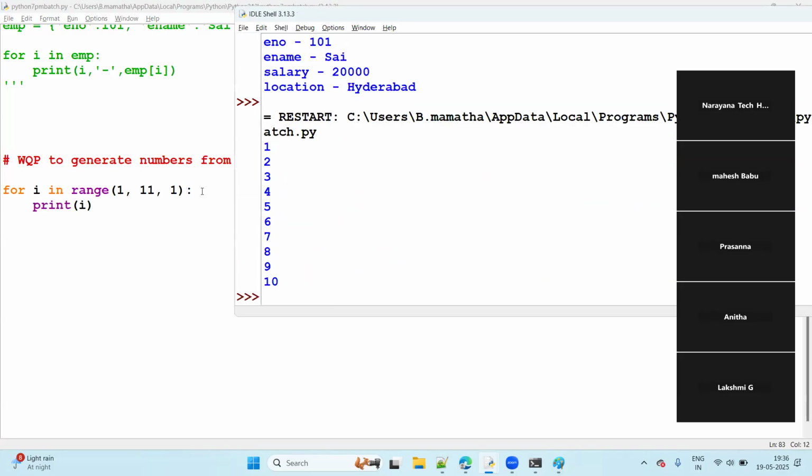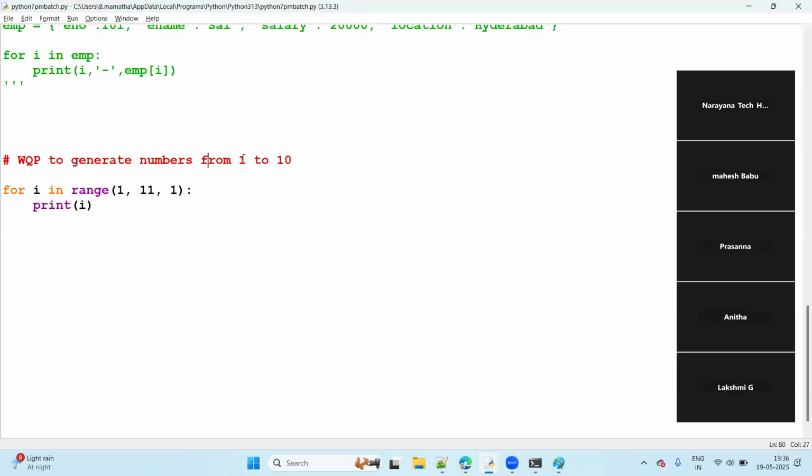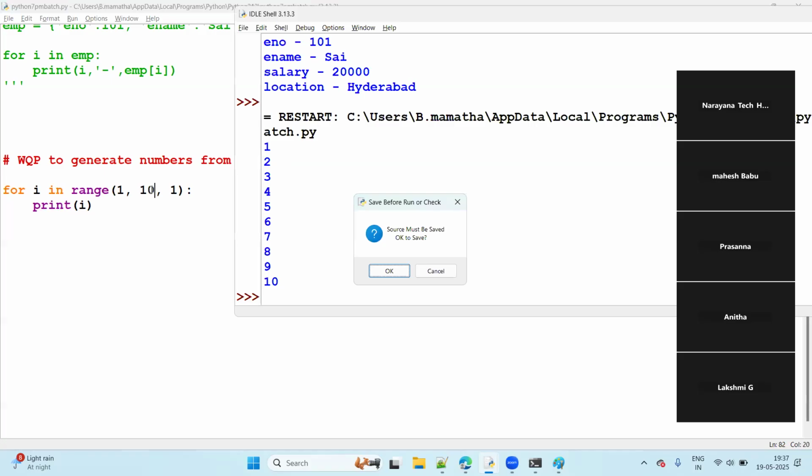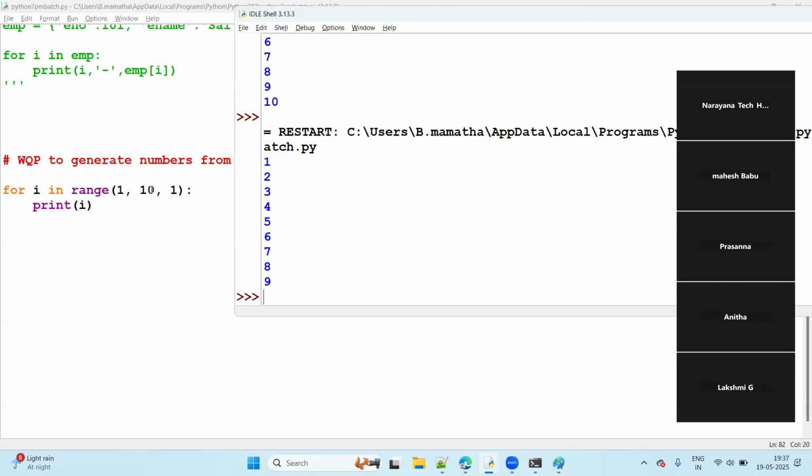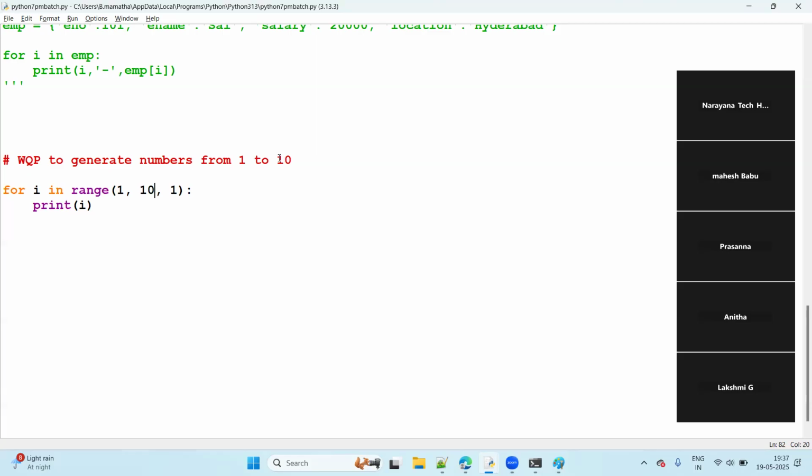Now you can observe, guys, here. See, the numbers 1 to 10 are coming. I want to display 1 and 10 and the numbers between. Sir, 1 is given as the start number. If I give 10 only here, then what happens, sir? If you give 10, it takes up to 9 only. Why? One value before. Whatever n number you give, it takes the before value. What's the before value? 9. That's why, if you want 10, specify the next number, 11.